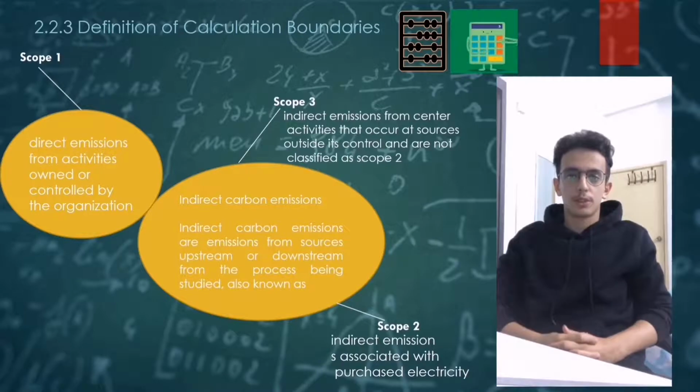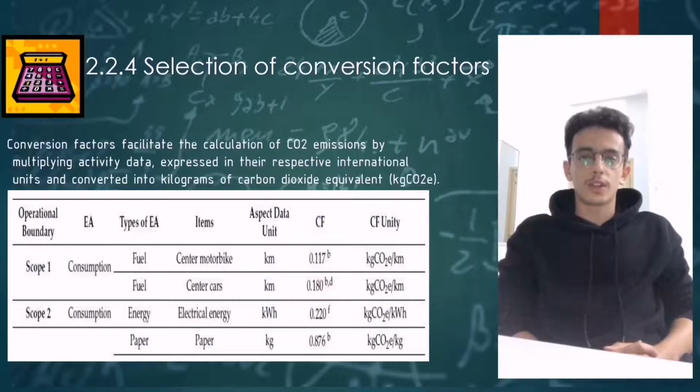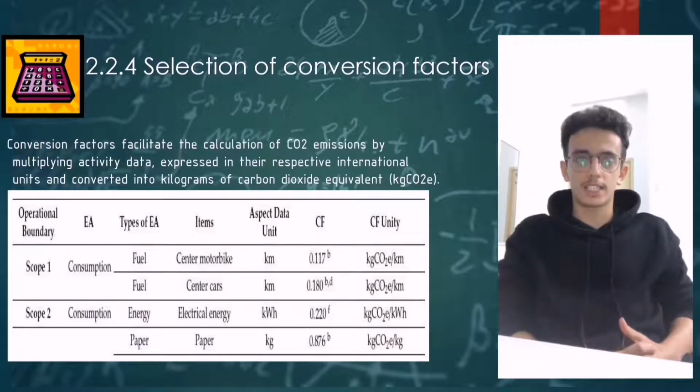So here is the most important part for calculating the carbon emission, which is the boundaries or the scope. We have 3 scopes. In order to calculate the carbon emission, you have to know in which scope or boundaries you are in to get the conversion factor. If you know which scope you are in, it's easy to get the conversion factor, which really facilitates the calculation of CO2 emission by multiplying activity data expressed in their respective unit to convert it into kilograms of carbon dioxide equivalent. So for example here, if we want to get the conversion factor of electricity, we know it's from scope 2, and it is 0.22.